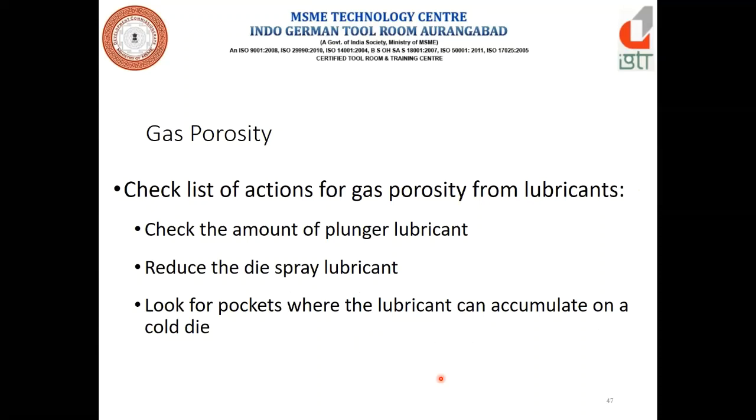Checklist for the reduction of gas porosity from lubricants. Check the amount of plunger lubricant. Reduce the die spray lubricant. Look for the pockets where the lubricant can accumulate. Many die designs are such that, depending upon the shape, many pockets let the lubricant sit in that cavity area. It should be removed, and the operator has to take care of that. Now this is all about the gas porosity.